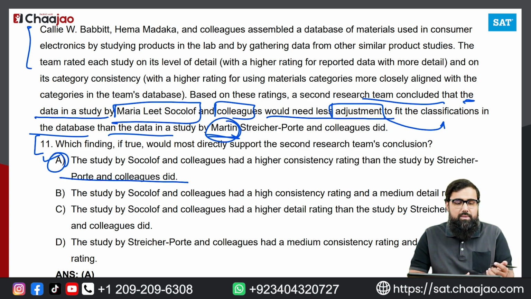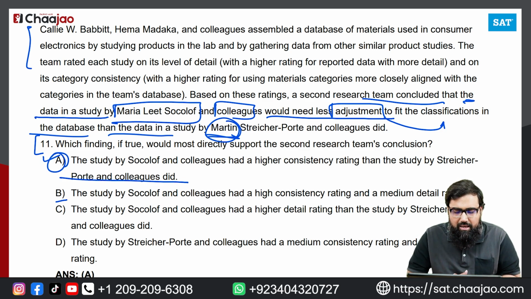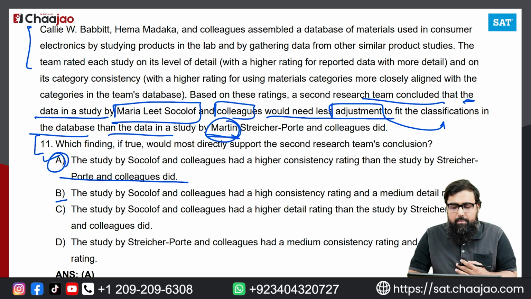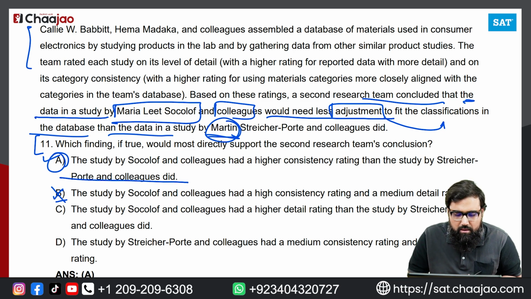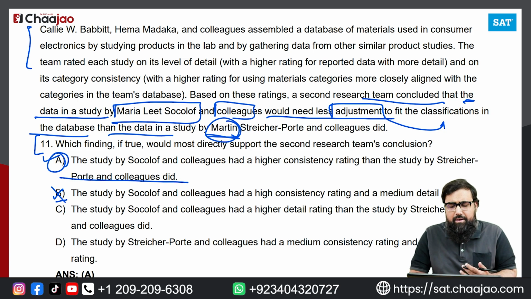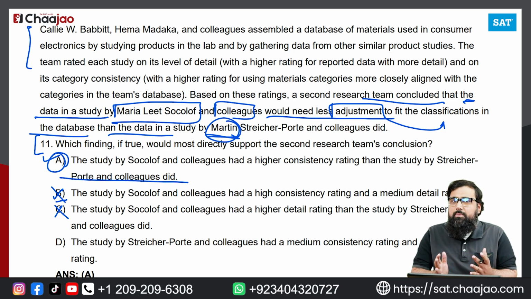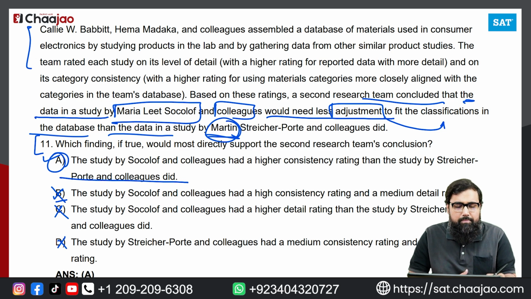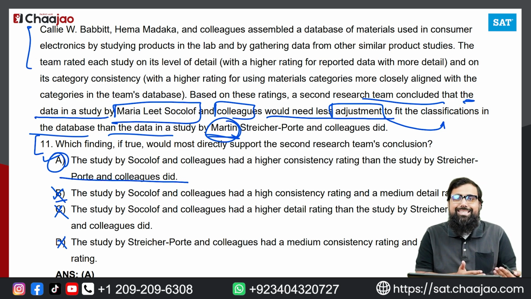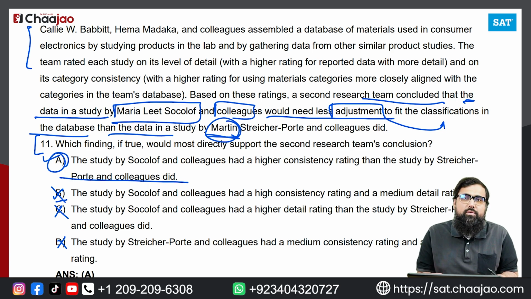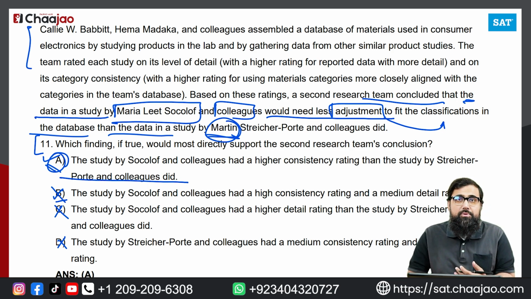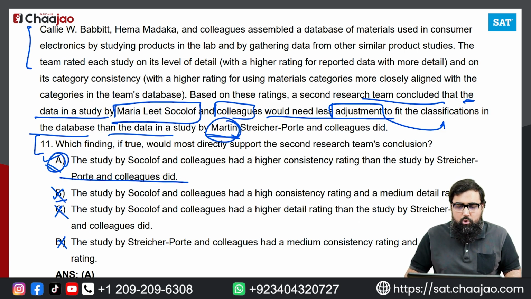But still, if you look at option B, it says the study of 𝗂𝐺𝐸 and colleagues had a high consistency rating and a medium detail rating. So we don't know about it. There's nothing mentioned over here. The study of 𝗂𝐺𝐸 and colleagues had a higher detail rating than the study by 𝗂𝐺𝐸 and colleagues did. Again, no. The study by 𝗂𝐺𝐸 and colleagues had a medium consistency rating. Now, there's nothing about medium or low or hard. It has to be better. That is what it is saying. One of them needs lesser adjustment, or one of them is more consistent. That is what we have to talk about, and because it is mentioned in option A, option A is going to be the best answer over here. Now, let's go on to the next question.